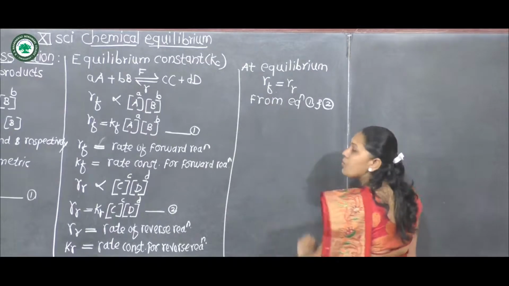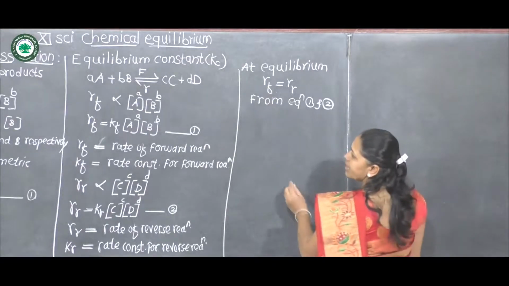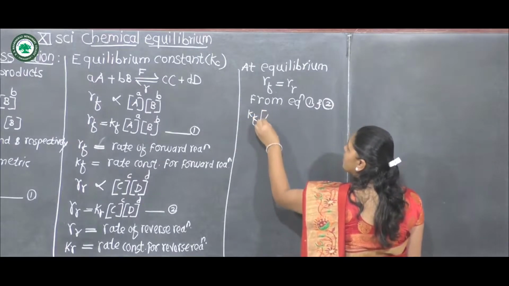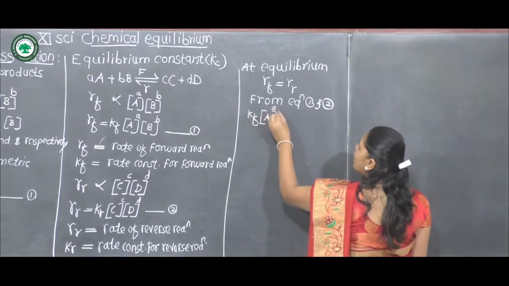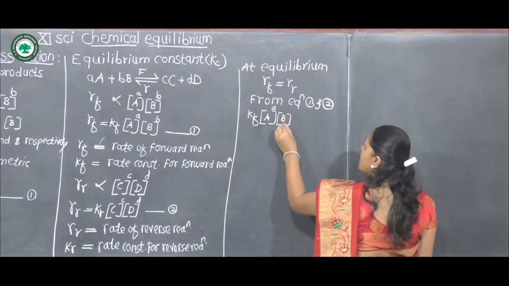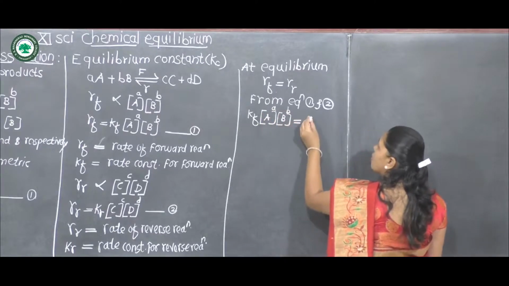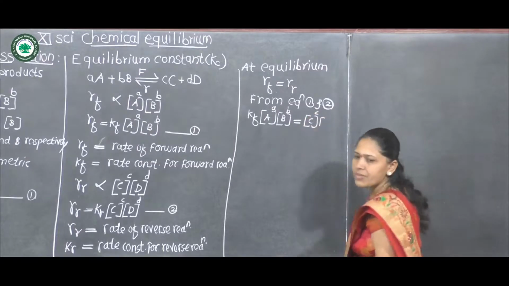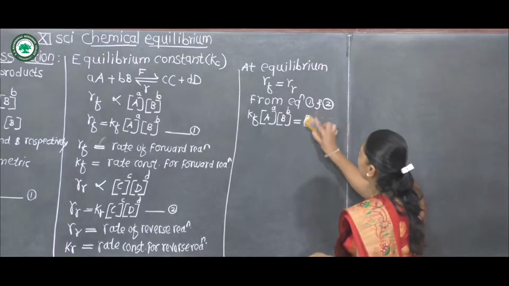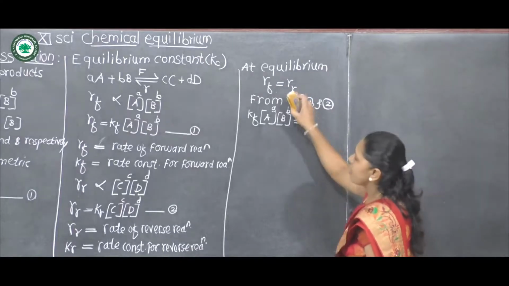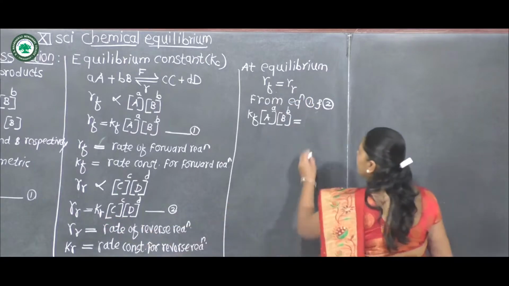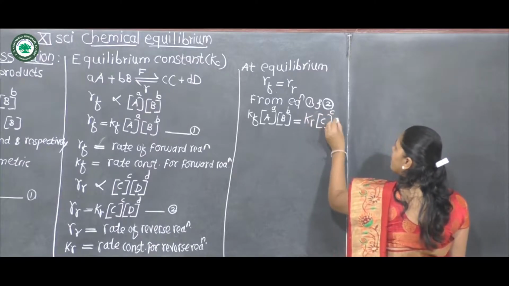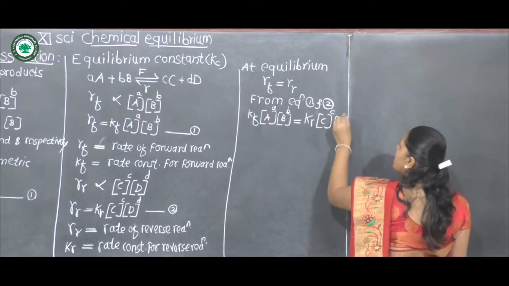Therefore, substituting both values in this equation, we get Kf into concentration of A raised to a into concentration of B raised to b is equal to Kr into concentration of C raised to c into concentration of D raised to d.